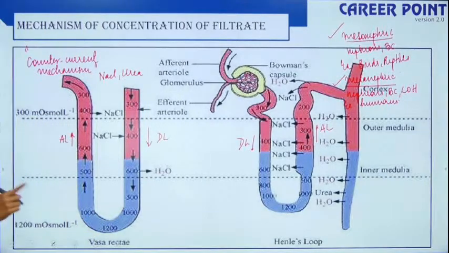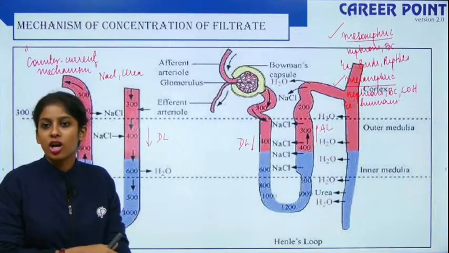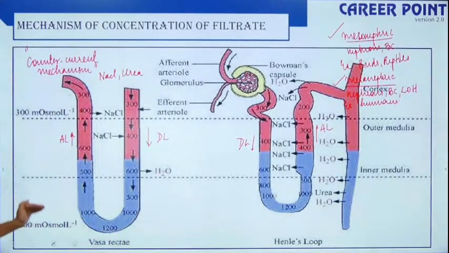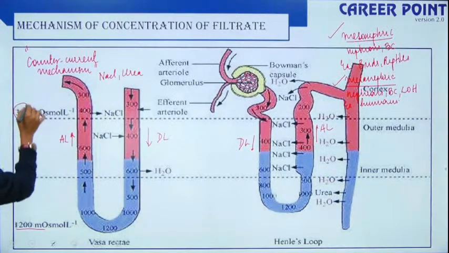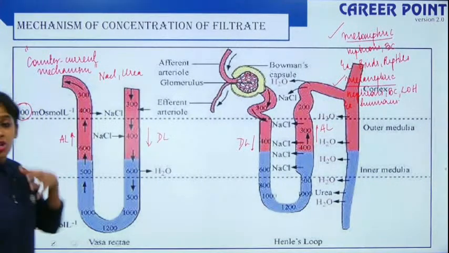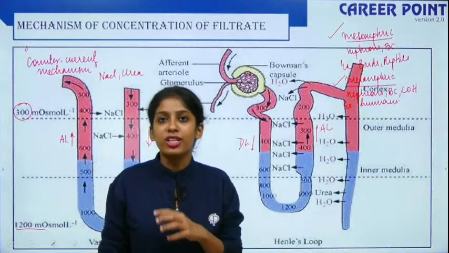Before that, you should understand we have the cortex region and the medullary region. In the medullary region, you have a higher concentration of ions, that is, increased osmolarity. Osmolarity is nothing but the concentration of your ions, right? So the osmolarity inside your medulla is 1200 milliosmolar per liter, which is higher compared to your cortex, where it is only 300. So more ions are concentrated in the medullary region.